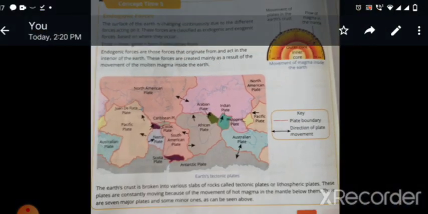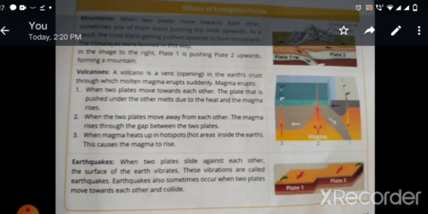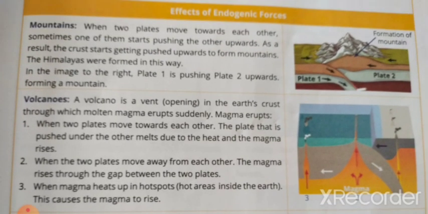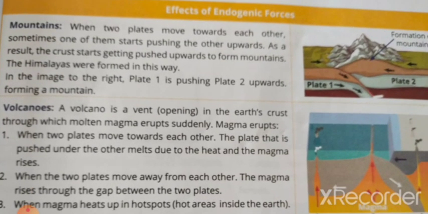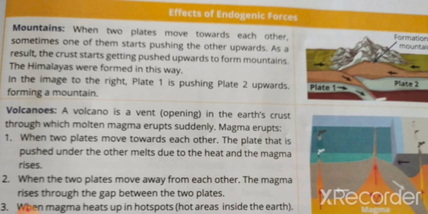So here now let us see the next one. As I explained, you can see how mountains form, the effects of endogenic forces. Now we are going to learn about the effects. We learned about the tectonic plates, and about 3 types of movements of tectonic plates. So here we learn what are the effects of these endogenic forces caused by plate tectonics.